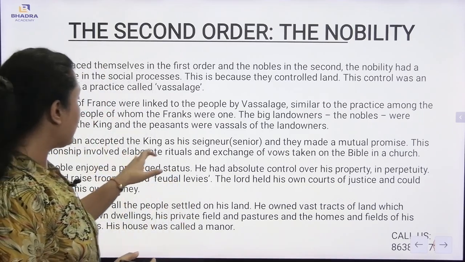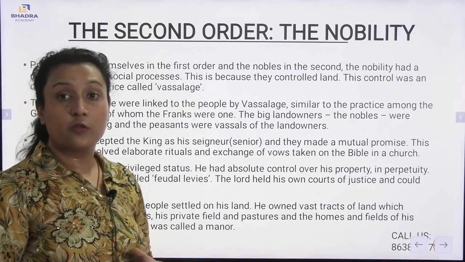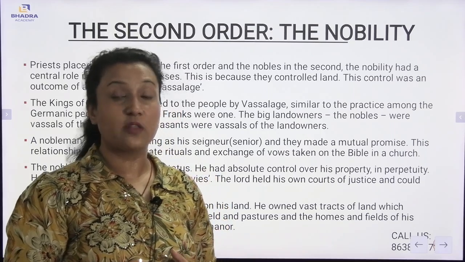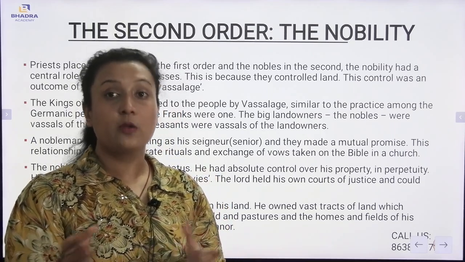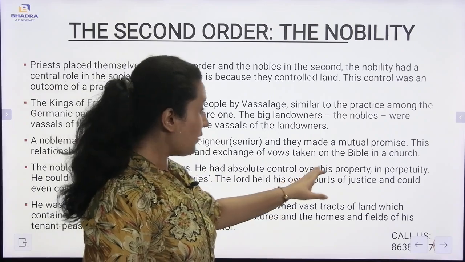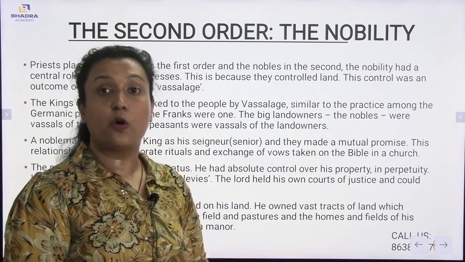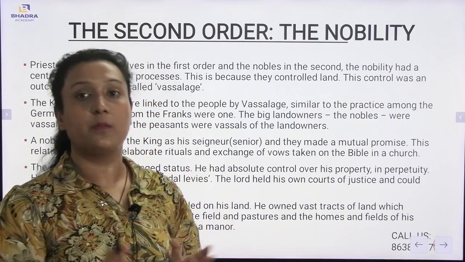Also, on the other hand, they will be exchanging elaborate rituals and vows. Those elaborate rituals and vows are very much common between the nobles and the kings. With the help of the Bible, the promise was actually being given by the noble people to the kings or to the lords.